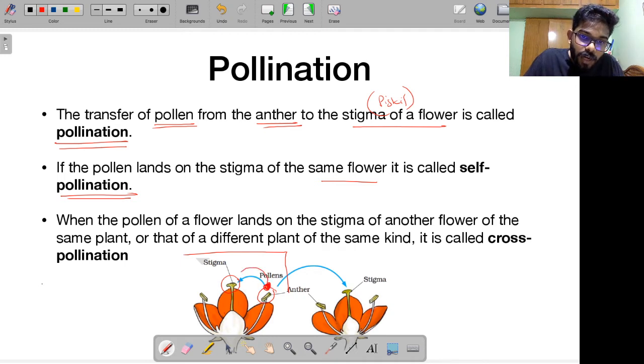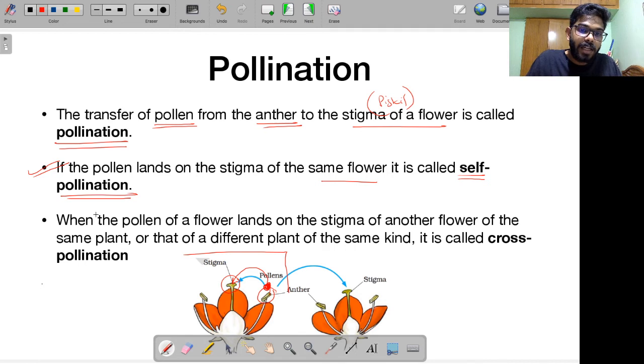This pollen is now transferred to the stigma. So as you can see, this is happening in the same flower. Such kind of pollination is called self-pollination. That means pollen from the anther is directly landing on the stigma of the same flower. It's not going to a different flower, it is the same flower we are talking about. Such cases are called self-pollination.